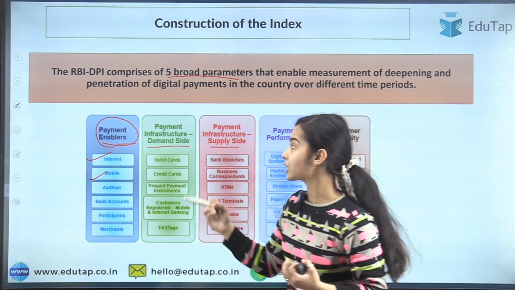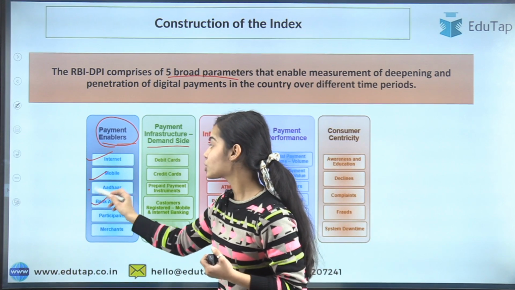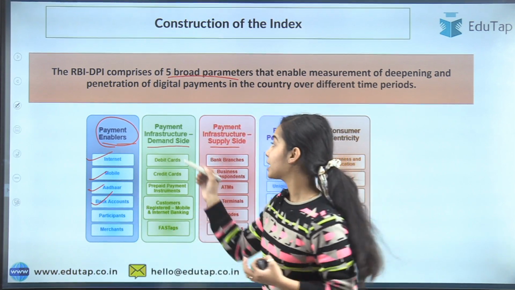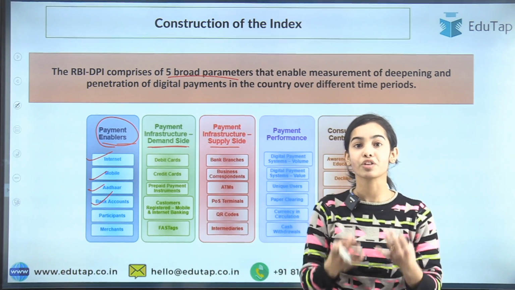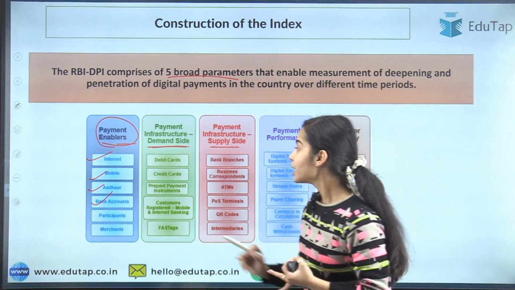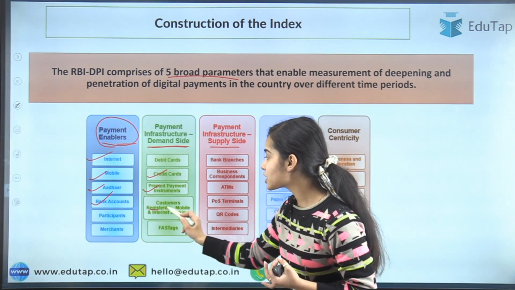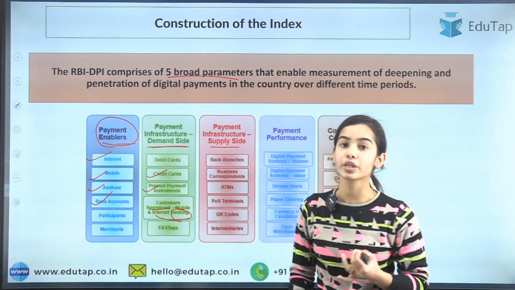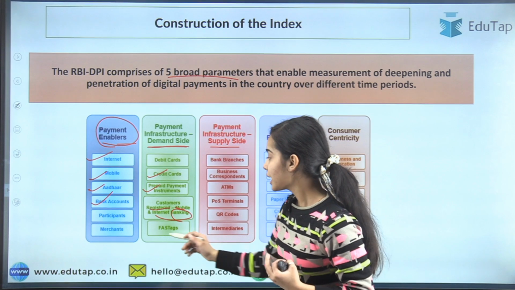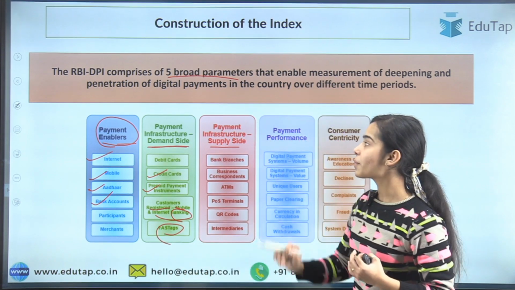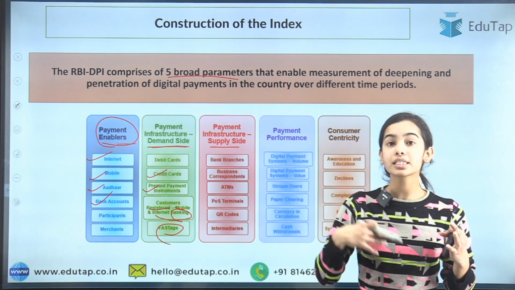Okay, the payment enablers are the internet, mobile, and the bank accounts through Aadhaar. Then demand side infrastructure, that is what consumers are using: we are using the debit card, we are using the credit cards, we are using prepaid payment instruments, consumers' registered mobile and internet banking. So what consumers are using is the demand side infrastructure, and we are using FASTags. Now supply side, so payment infrastructure on the supply side, that is how the supply is happening.